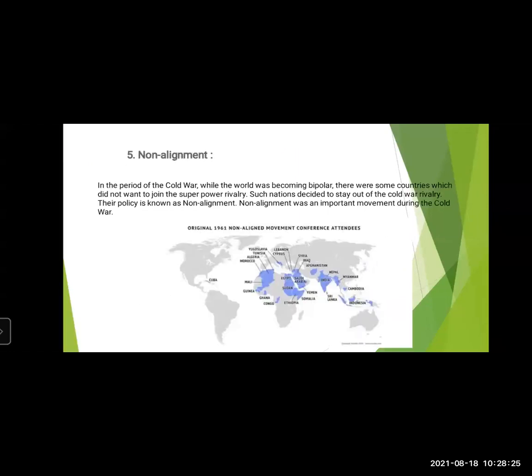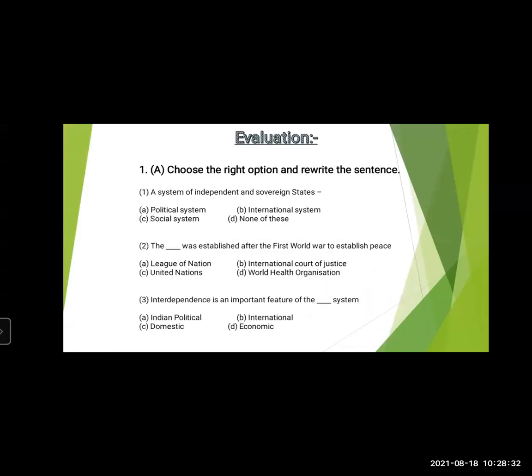So we have completed till this part, students, the Cold War as well and the effects of Cold War. Now we'll just look at a few questions related to this part of the chapter. The first question is to choose the right option and rewrite the sentence. A system of independent and sovereign states, what is it known as? The options are political system, international system, social system, none of these.